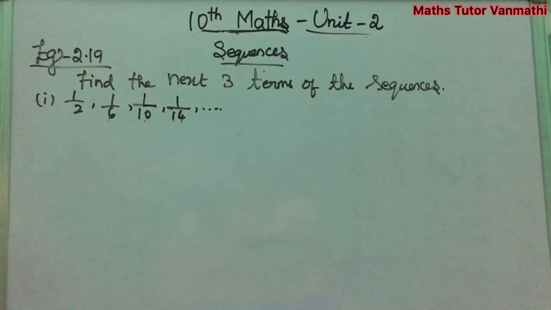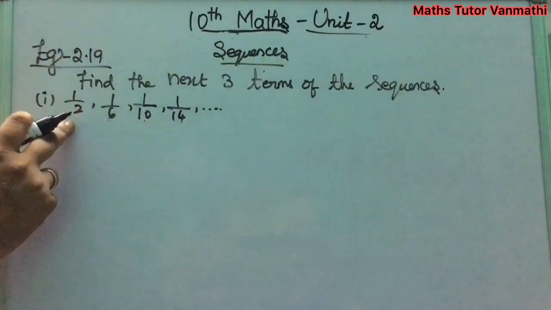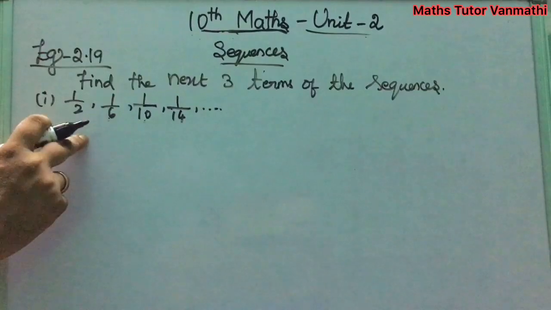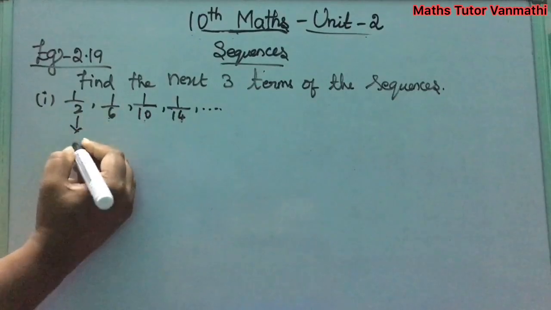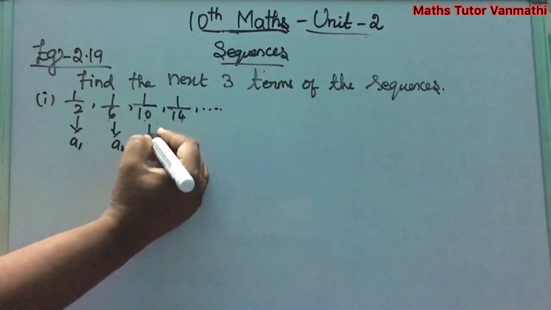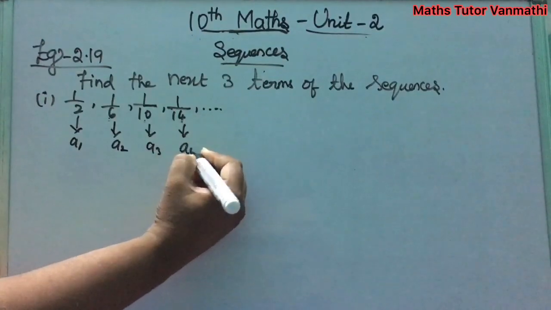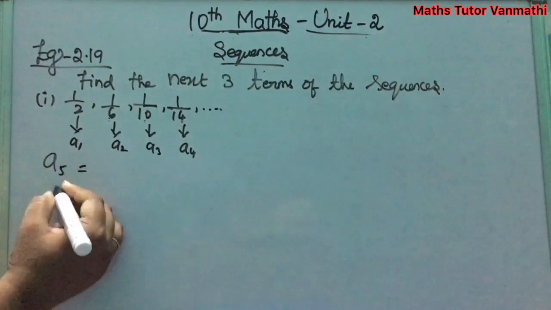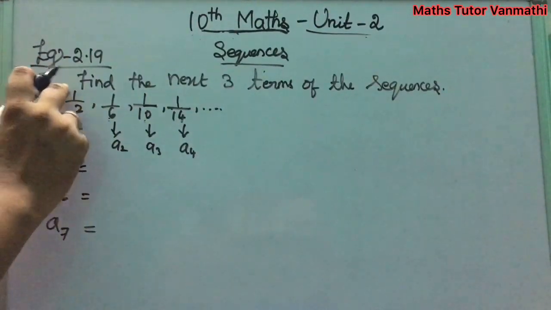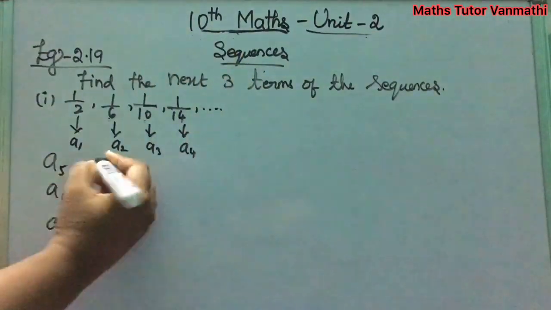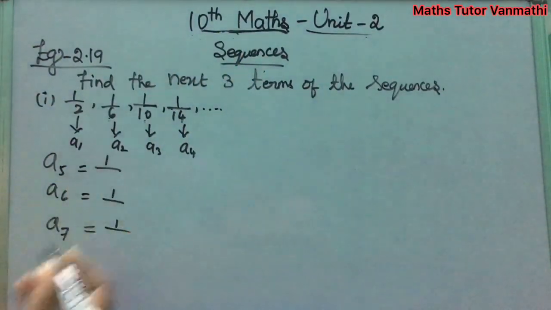Example 2.19, find the next three terms of the sequence. Okay, they have given one sequence, we have to find the next three terms of that sequence. What they have given in subdivision 1 is 1 by 2, 1 by 6, 1 by 10, 1 by 14, etc. So this is considered as A1, this is A2, this is A3, this is A4. Now we are going to find A5, A6, A7. Clear? So you see in the numerator everywhere there is 1. So it won't change. For this also you will get 1 only.